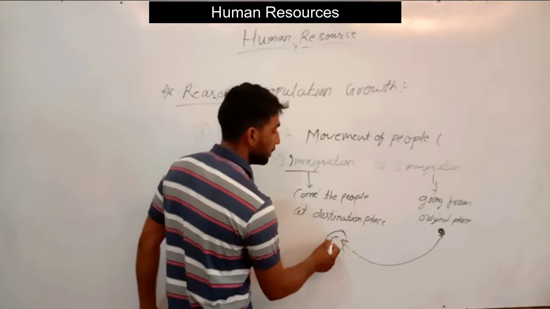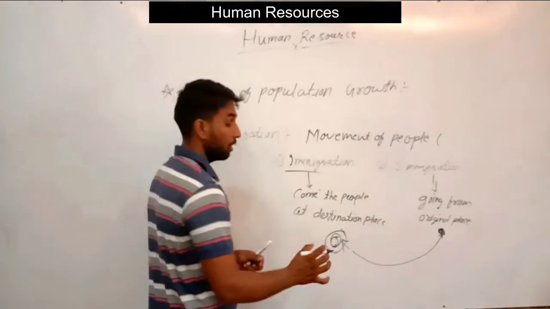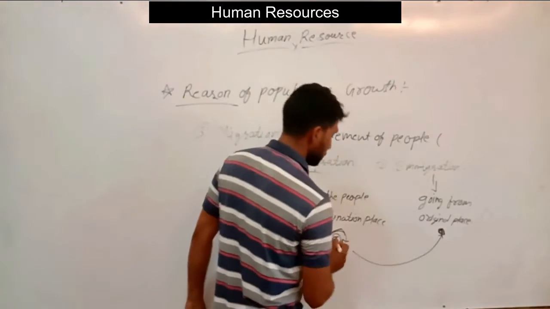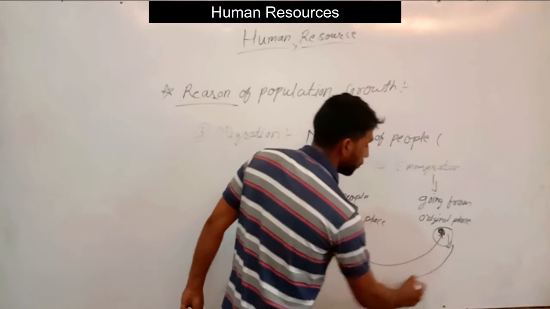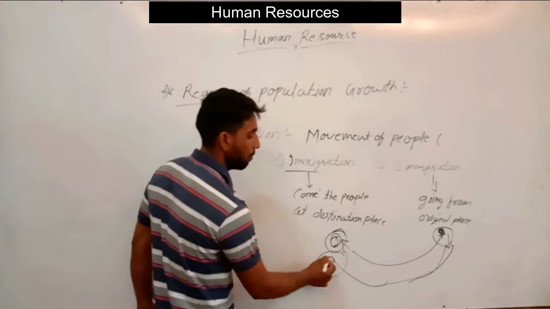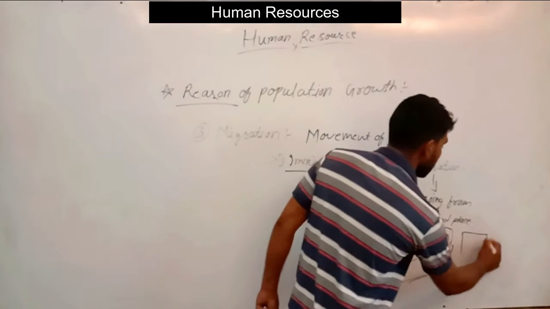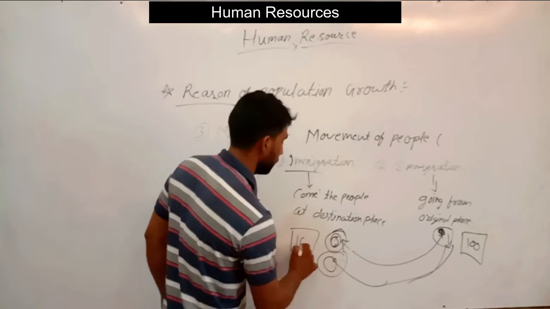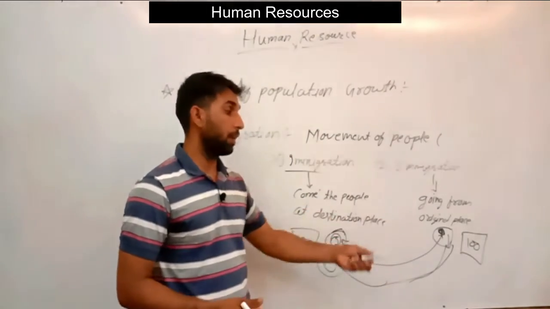So the number of persons will increase in a particular territory in a particular time period, and decrease here, because the persons are coming from here to there. For example, say we take 100 people here and 100 people there.